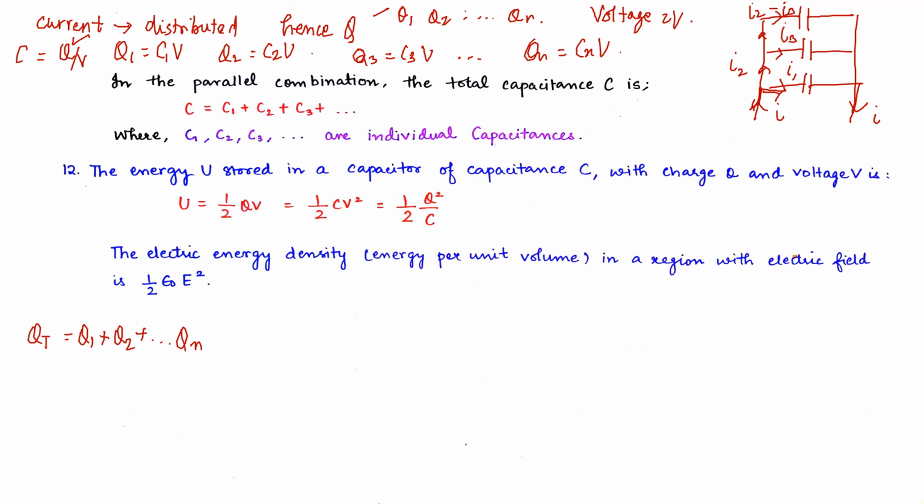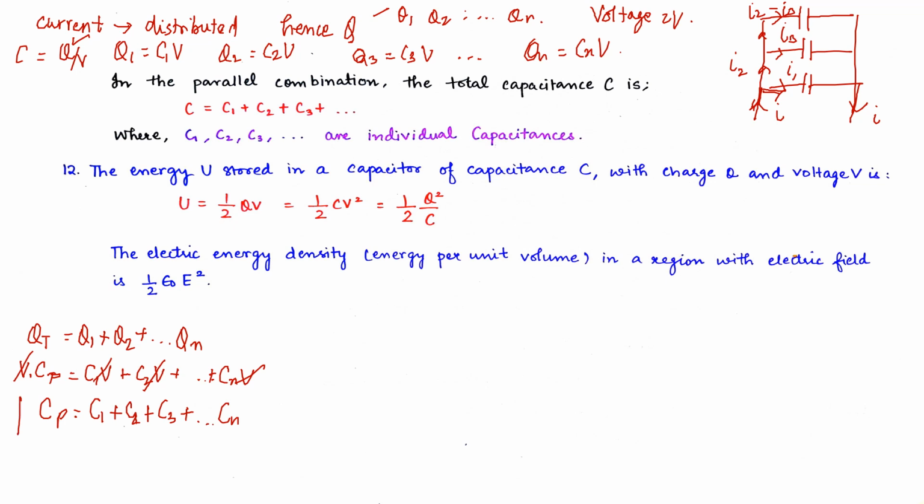So Q total can be written as V into the capacitance in parallel combination, which equals C1 into V plus C2 into V up to Cn into V. Now this V is common and the same, so we cancel it out from each step and we are left with Cp, the capacitance in parallel combination, equals C1 plus C2 plus C3 up to Cn.